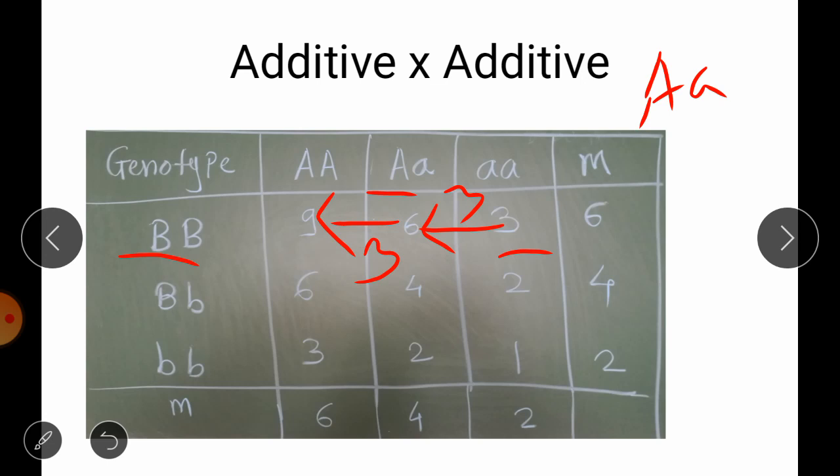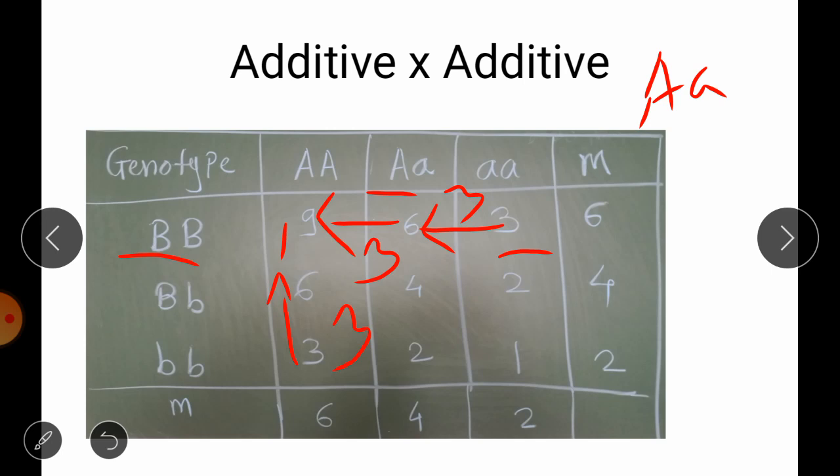So addition or subtraction of one gene, either capital or recessive: if we add a homozygous dominant gene, it will add 3 units of action, but when we remove that, it will subtract the 3 units of action. And that is the same here for the gene B. If we move from small b towards the capital B small b, it will add 3 units of action.